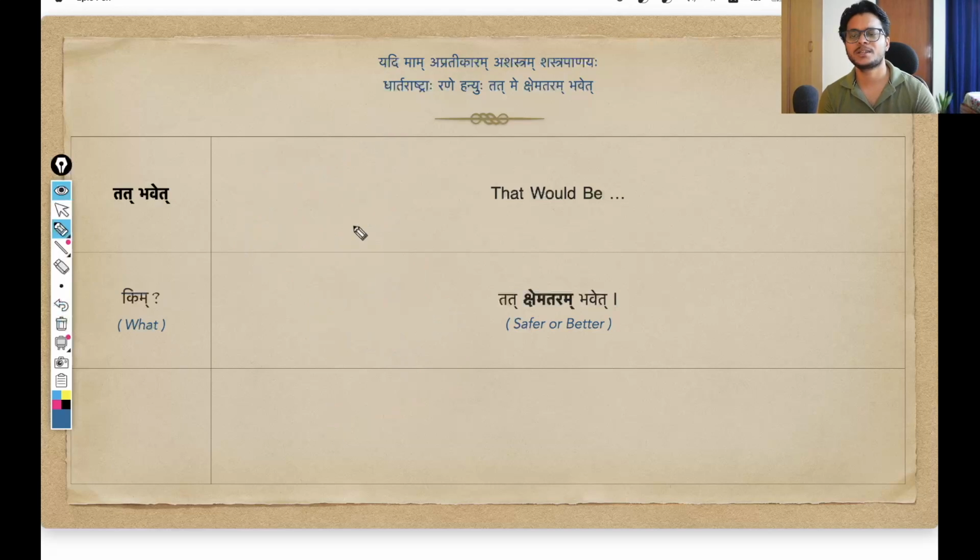The same thing will go with any other word also. Suppose you have sundar. Sundar means beautiful. Sundartar will mean more beautiful. Sundartam will mean most beautiful in that sense.